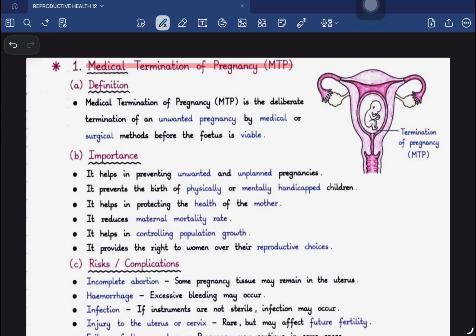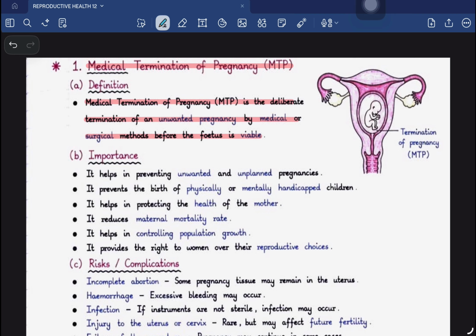What is this medical termination of pregnancy? Medical termination of pregnancy is the deliberate termination of any unwanted pregnancy by medical or surgical method before the fetus becomes viable. So it is a deliberate attempt to terminate this unwanted pregnancy by some medical or surgical methods before the fetus becomes viable. This point is very important, that before the fetus becomes viable. If the fetus becomes viable somehow, then it can lead to some serious complications in the mother's body. So if it is done, then it is done before the fetus becomes viable.